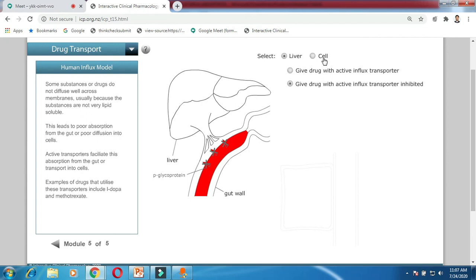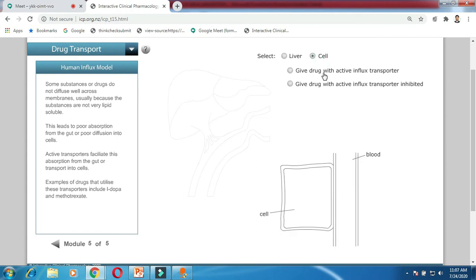Now we will look at the cell. If you are giving a drug with an influx transporter, what will happen? The drug from the blood will be transported across the capillary barrier and enter into your cell. And if you are giving a drug with an active influx transporter inhibitor, then there is no transfer across the blood, it will not reach into the cell. The same mechanism will show in your drug transport or drug absorption. Okay, this is an interactive module.